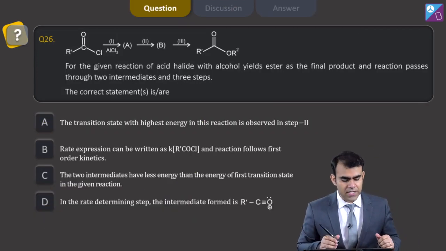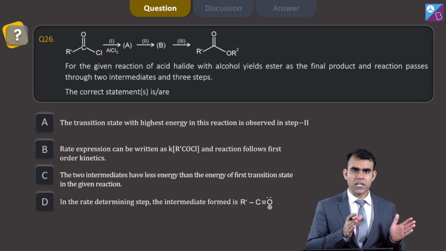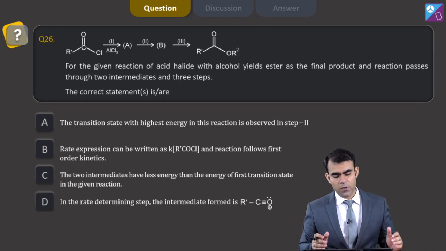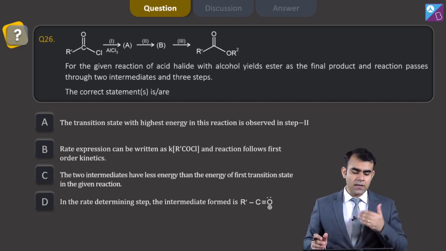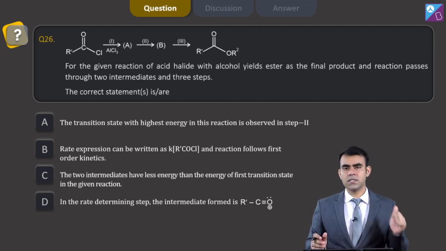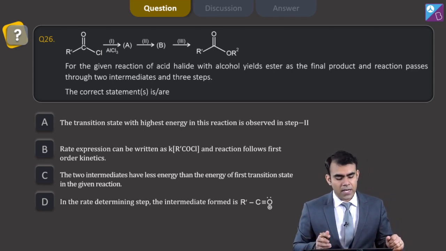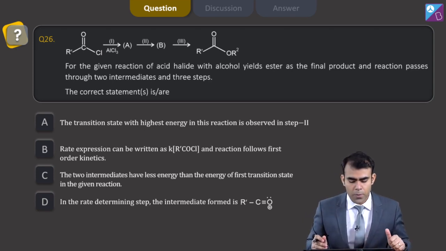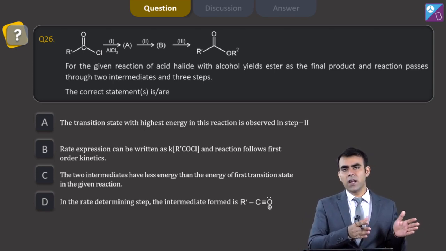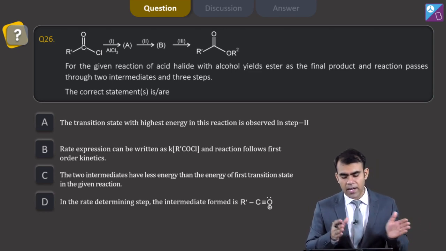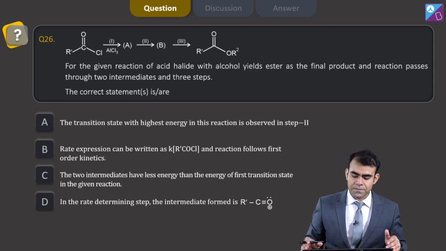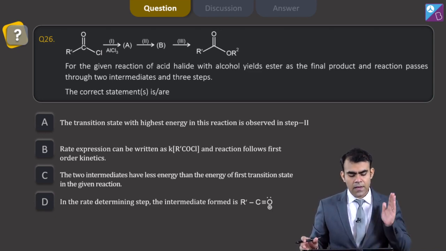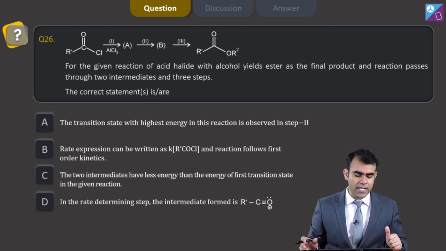Now in question number 26, we have been given an organic compound which undergoes 3 steps. First it reacts with AlCl3, forms A, then it forms B, and finally on reaction with the third it forms the desired compound. For the given reaction, acid halide with alcohol yields ester as the final product. Yes, we have seen that the initial reactant given to us is acid halide, and finally we are getting an ester, and the reaction passes through 2 intermediates and 3 steps. The correct statement or statements is or are.